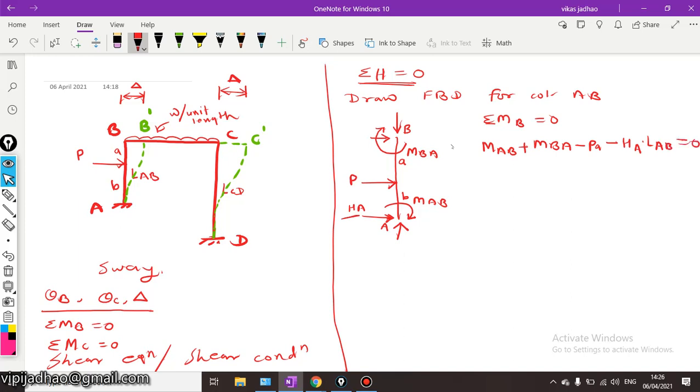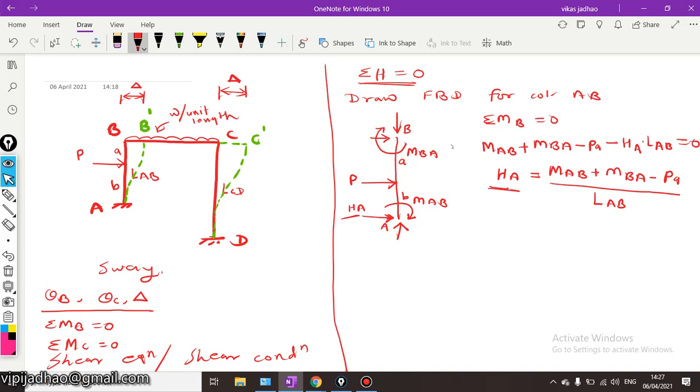Just simplify this for HA. Taking HA into LAB to the right hand side, we get HA equal to MAB plus MBA minus Pa, divided by LAB. So this is the value of HA. This is how we can calculate the value of HA.